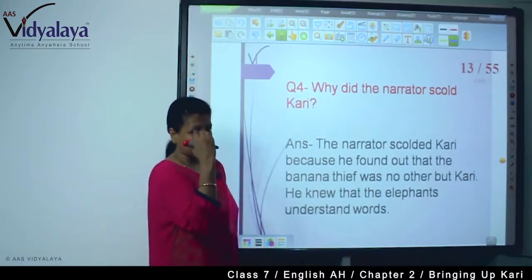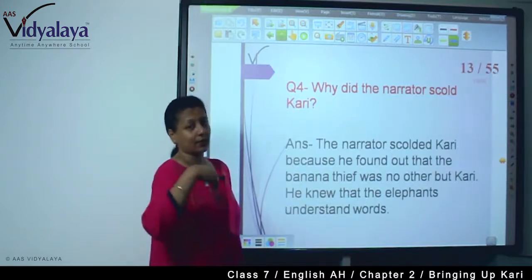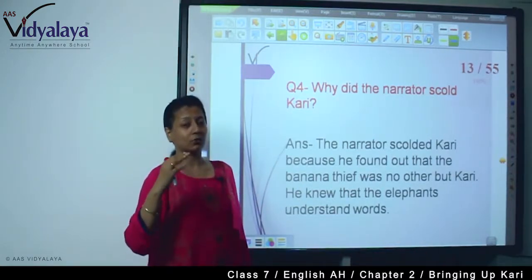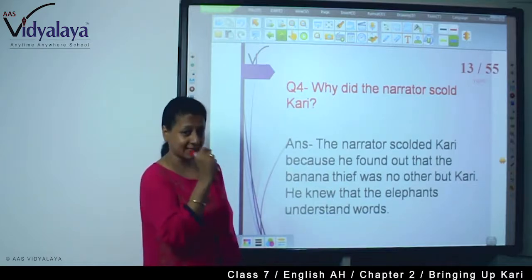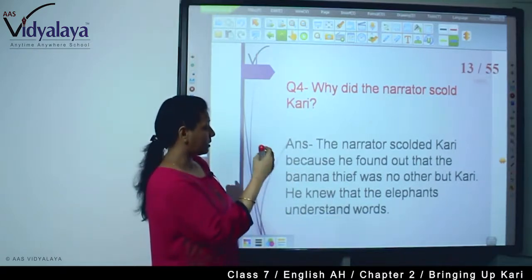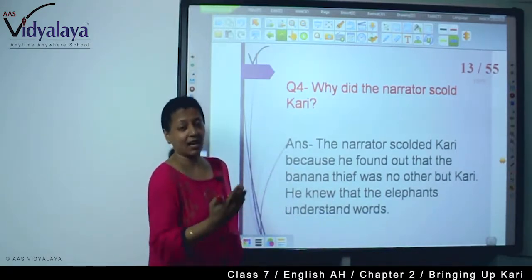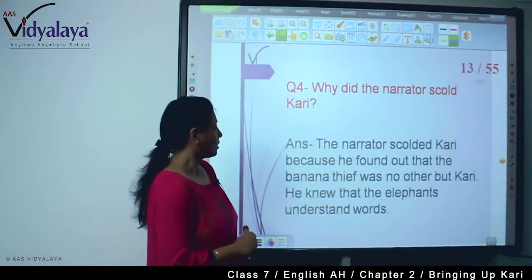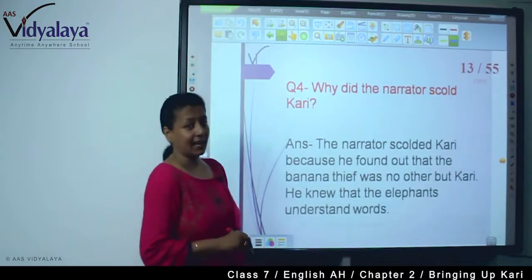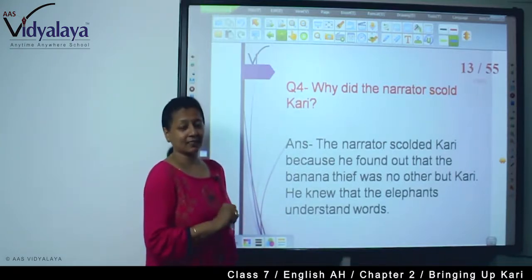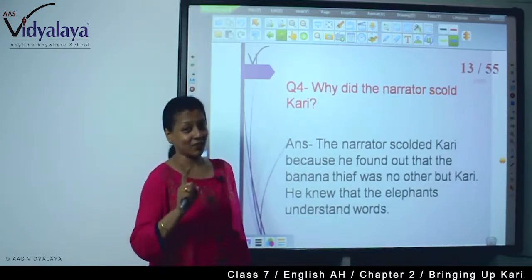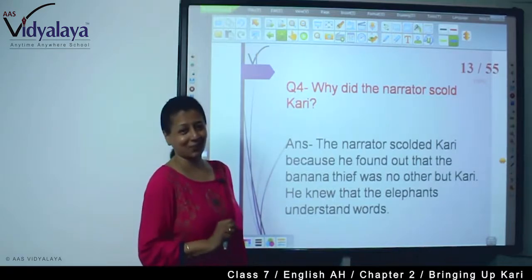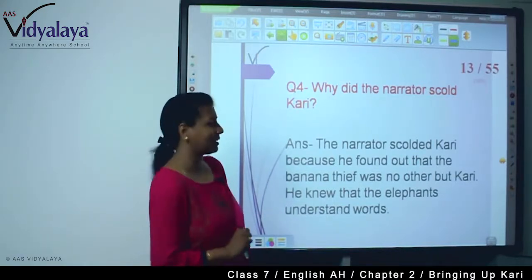That's why the masters called Curry, so that he would not repeat the same stealing activity again. See, stealing is not good. And Curry understood that he had done something wrong and he never repeated the same action again. Curry is such a sweet baby elephant.